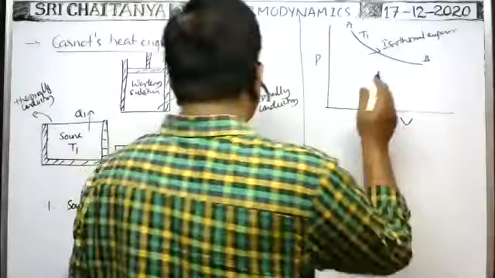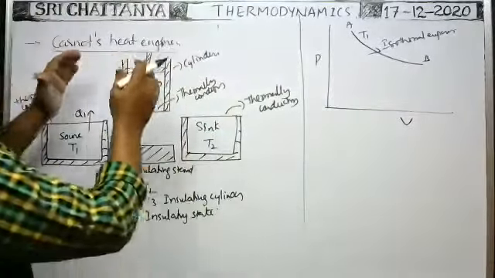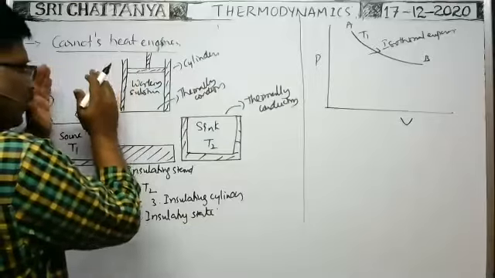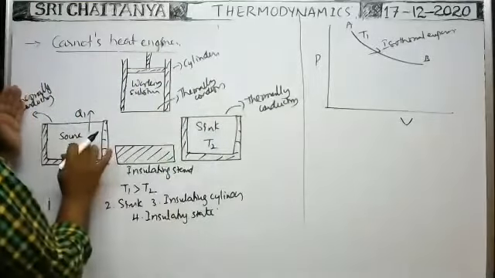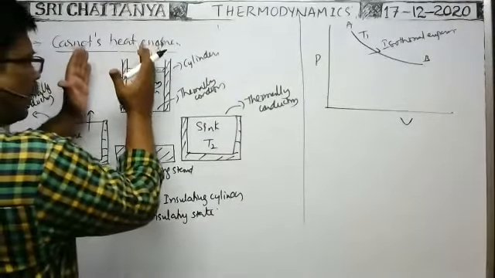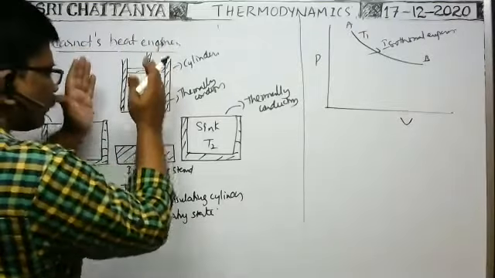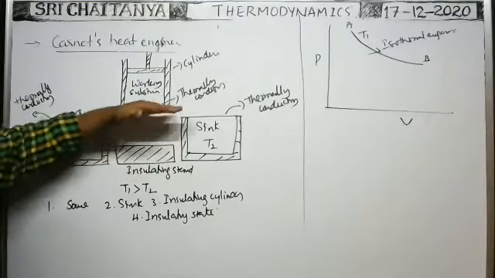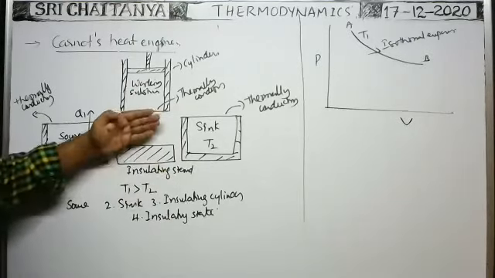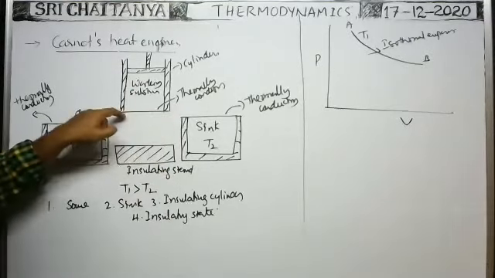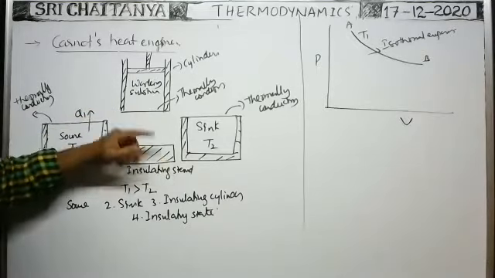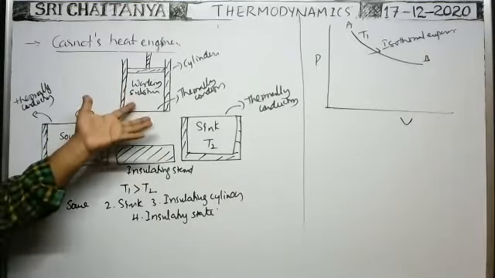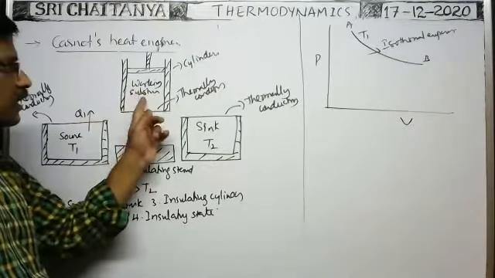After the isothermal expansion takes place at constant temperature T1, which is the temperature of the source, this insulating cylinder is kept over the insulating stand. Then the bottom is also closed by the insulating stand, and the side walls are insulators only. That means there is no exchange of heat energy between the system and the surroundings.